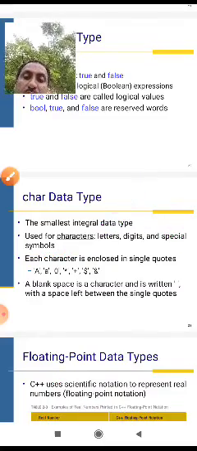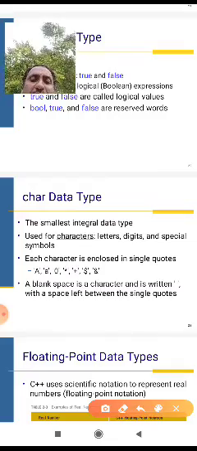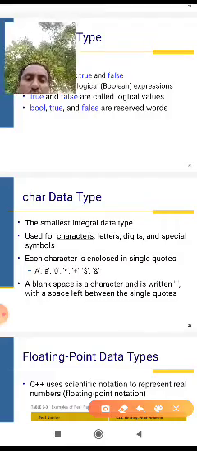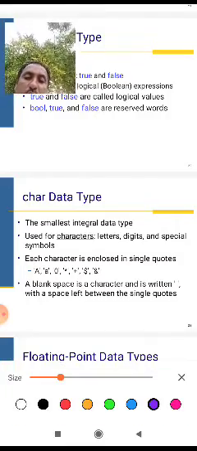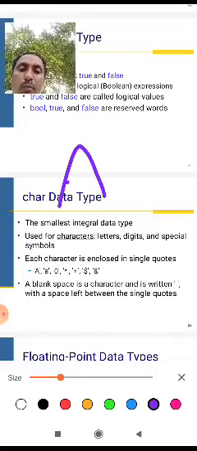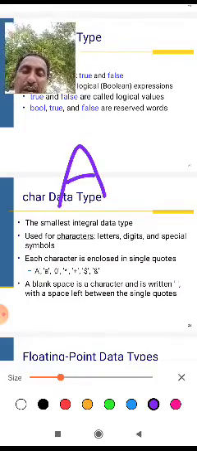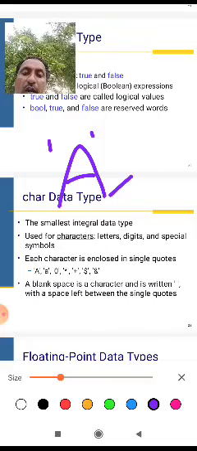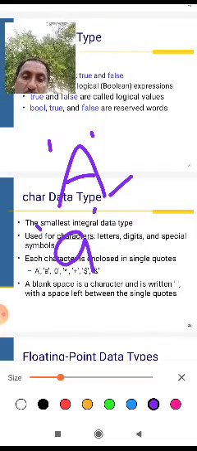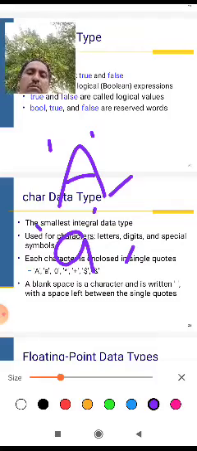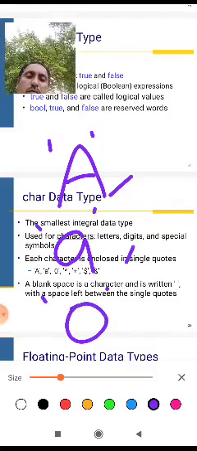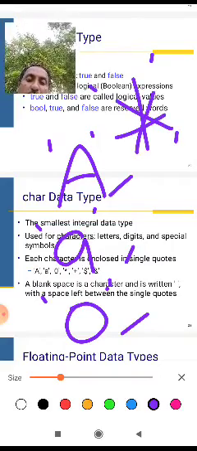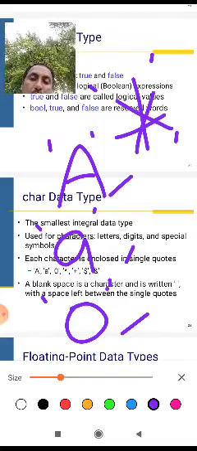And next one. Each character is included in single quotation marks. For example, when you write any program, the char data type takes a name, a single quotation, a big letter and a small letter, digits, and special symbols like plus, dollar, ampersand, each in single quotes.